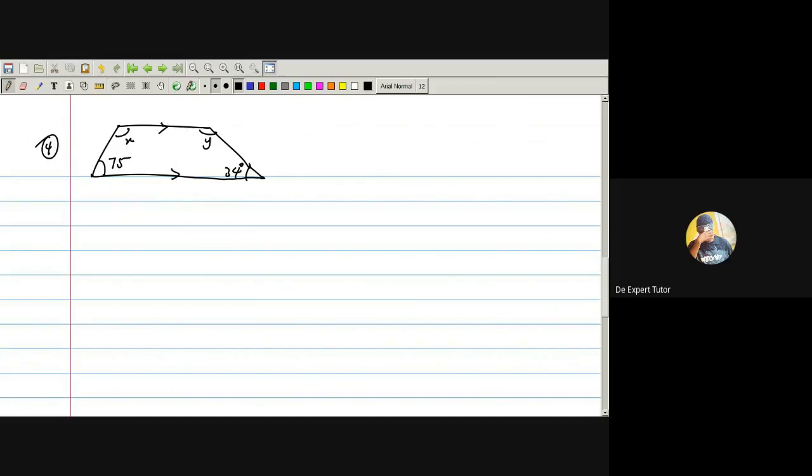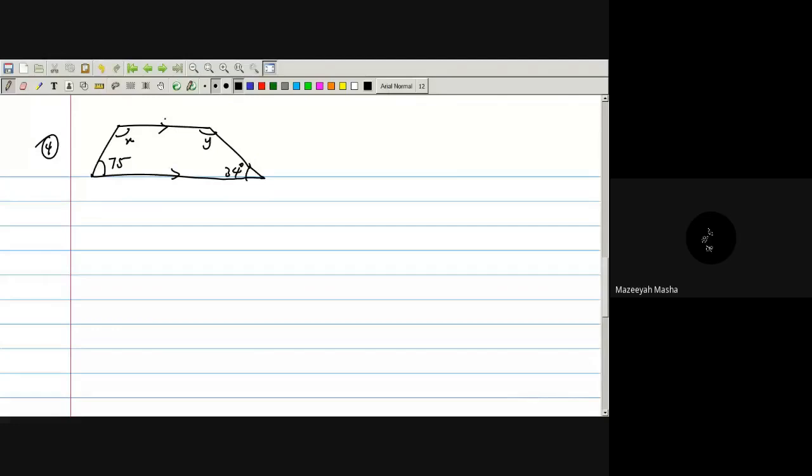Also, if you observe what is going on here, look at this question. You observe that this is a trapezium, yes or yes? Also, we don't have any side equal here. Now, if you look at this type of shape, just pay attention to this theorem I'm telling you. How do we even get x and y? Do you have any idea?